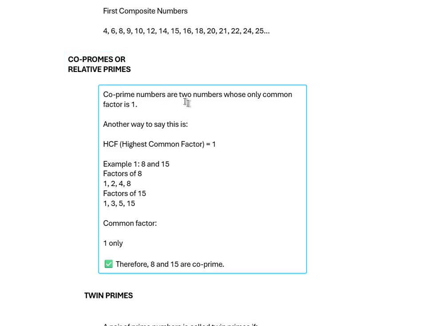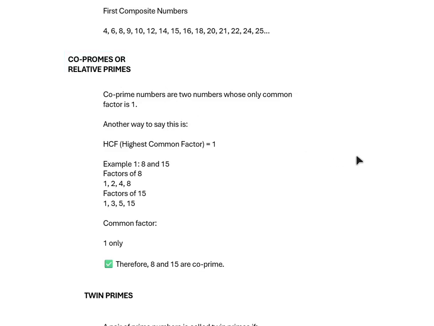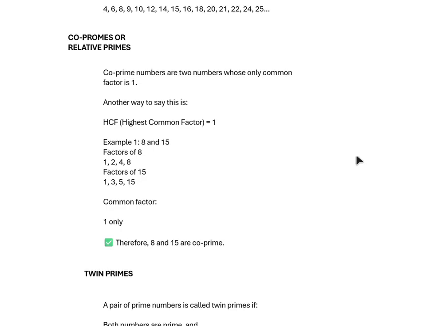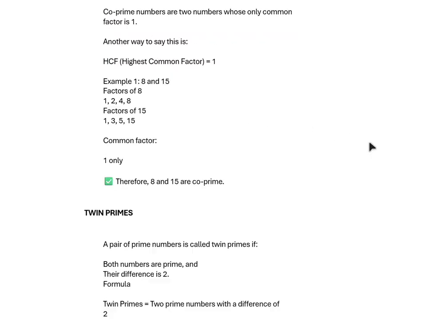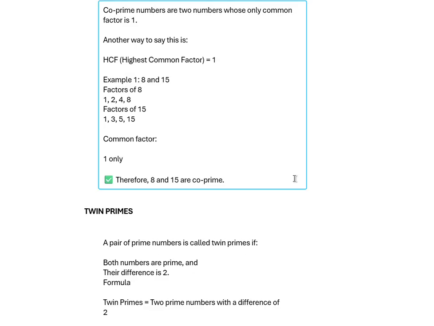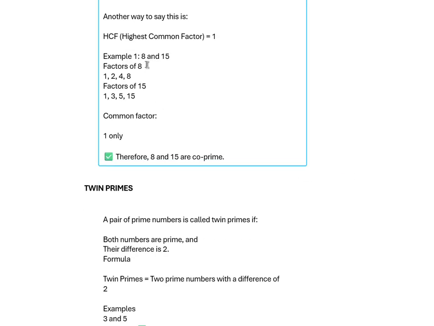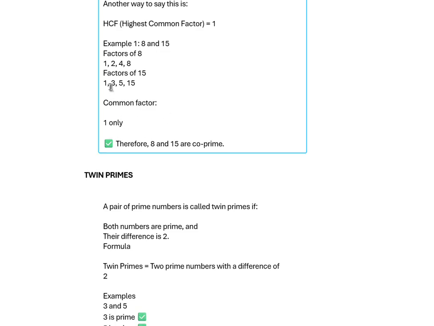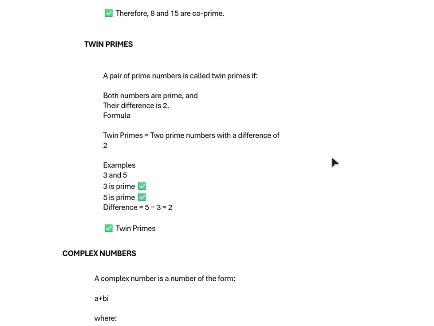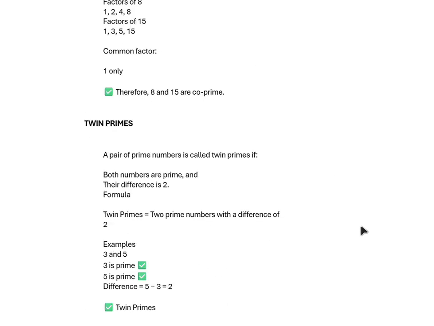Co-primes, or relatively prime numbers, are two numbers whose only common factor is 1. Another way to say this: the highest common factor is 1. Example, 8 and 15. Factors of 8 are 1, 2, 4 and 8. Factors of 15 are 1, 3, 5, 15. The common factor is only 1. In these two numbers, only one common factor is there, 1. So they are co-prime numbers.